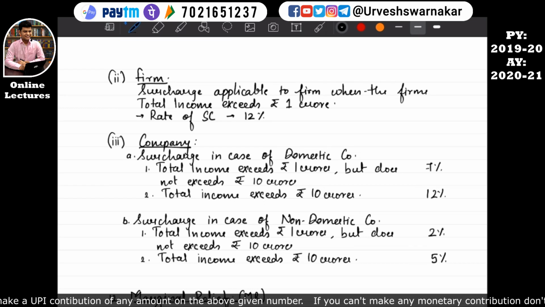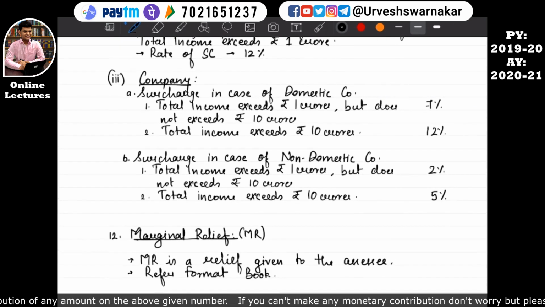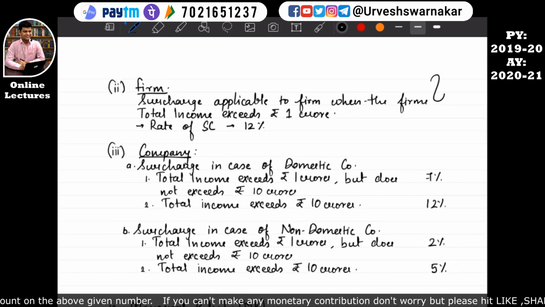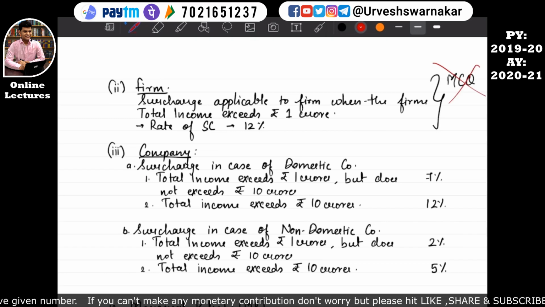Our syllabus also covers the rates. At least you should be aware of the rates. You should not go blank on the rates. And trust me, they will not ask these rates in MCQ also. I am writing MCQ here and I'll strike it off. They will not even ask in MCQ, but it is for your understanding.